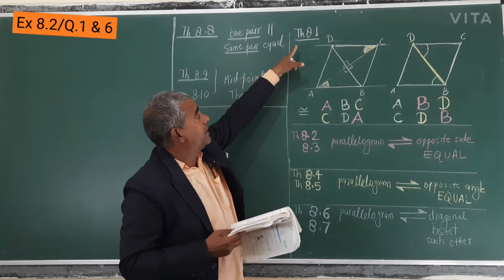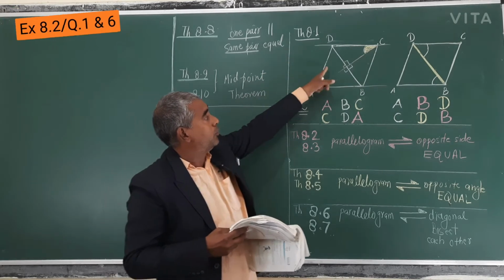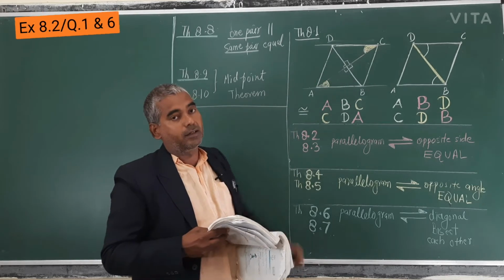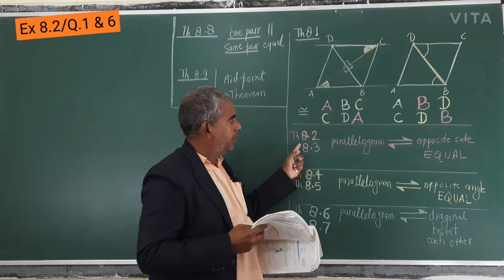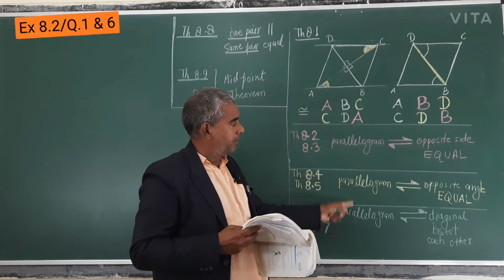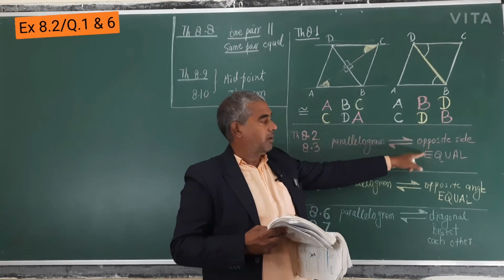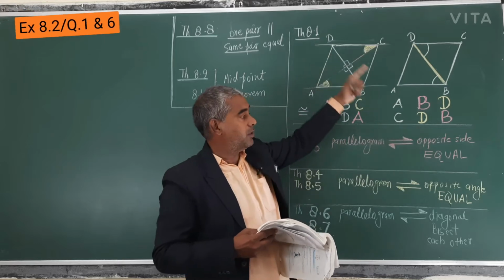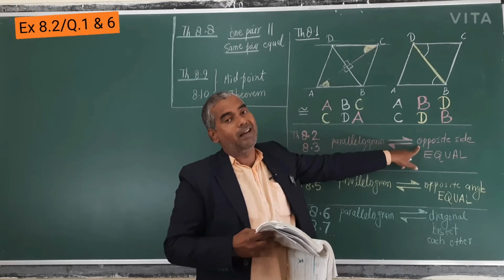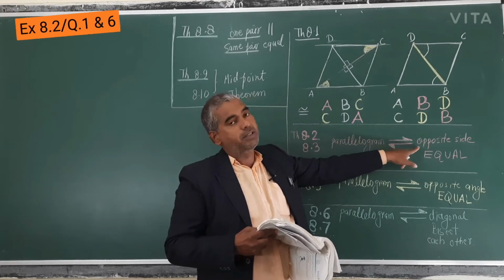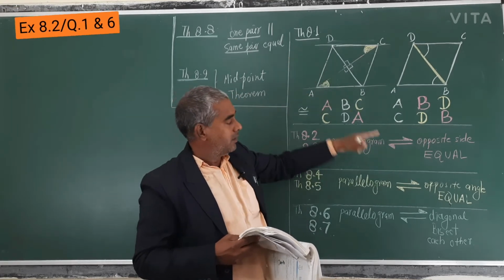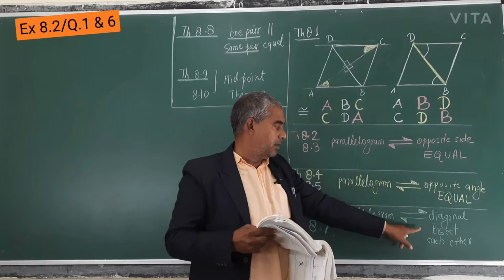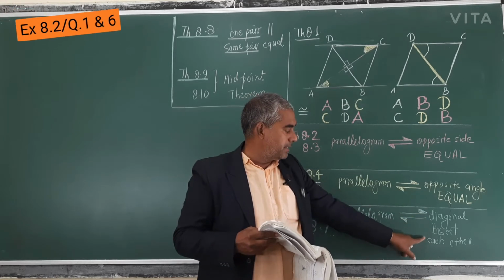After that, exercise 8.1, when the two triangles are congruent. 8.2, 8.3, in parallelogram, opposite sides are equal. The definition was opposite sides parallel, two pairs. And here opposite sides two pairs equal. This is the theorem, that was the definition. Then opposite angles are equal, and then diagonals bisect each other.